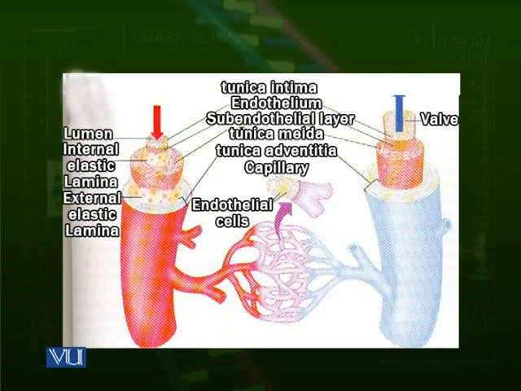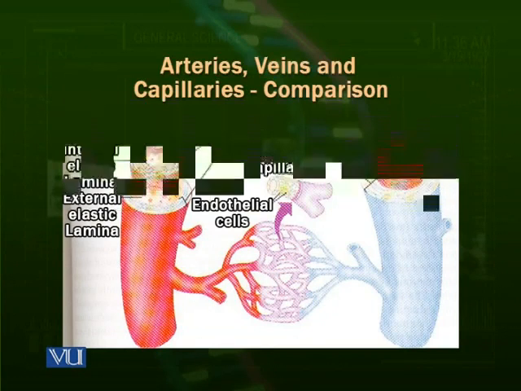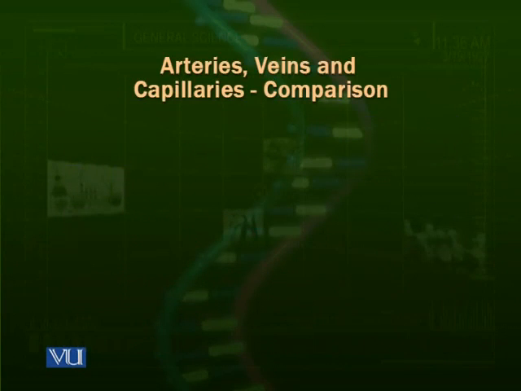Then on the other side, you can see that this network is joining back to make a small vein. This is called a venule. Venules join to make a large vein. So this system, which you can see here, exists in all of the tissues: arteries, arterioles, capillaries, venules, and veins. Coming from the heart, distributing the things, and back to the heart. Now we compare the structure of arteries, veins, and capillaries.